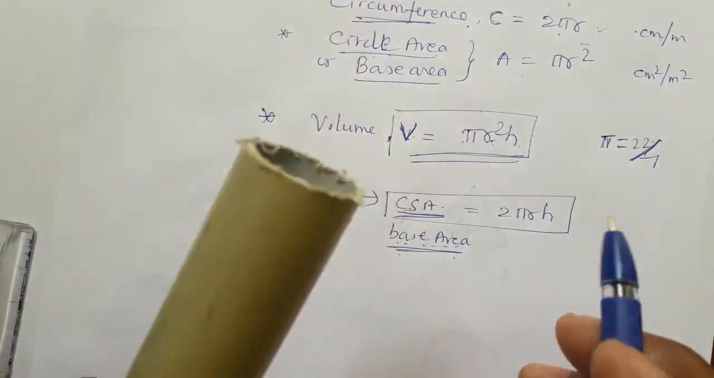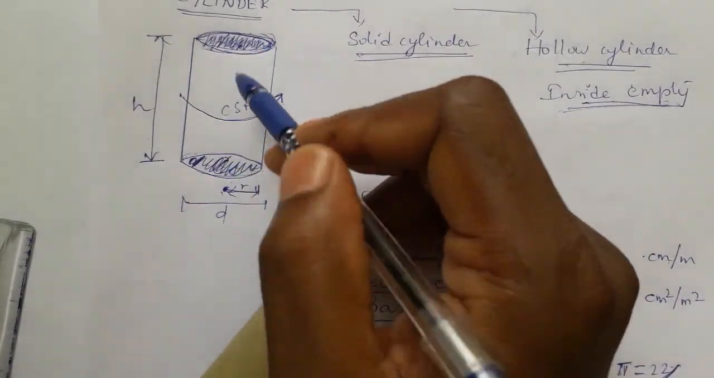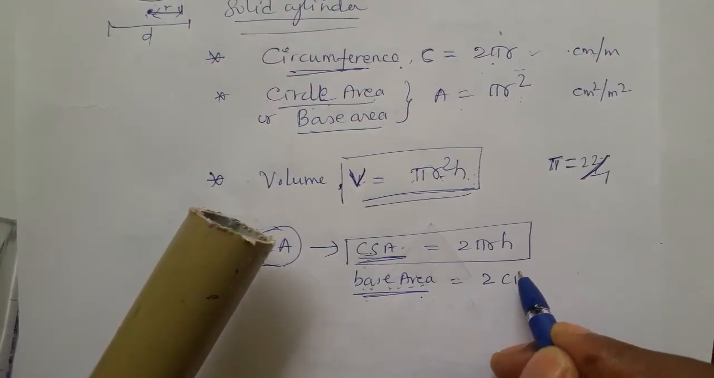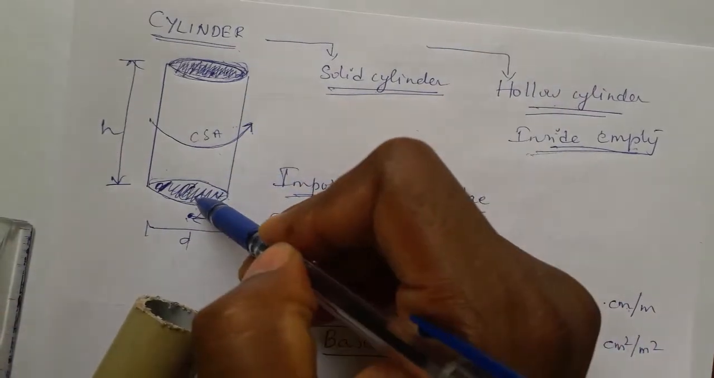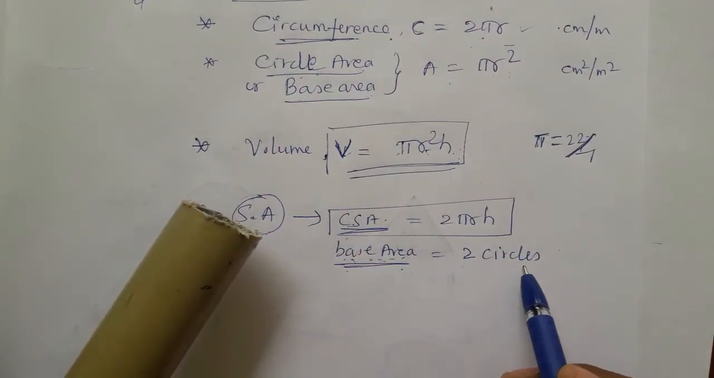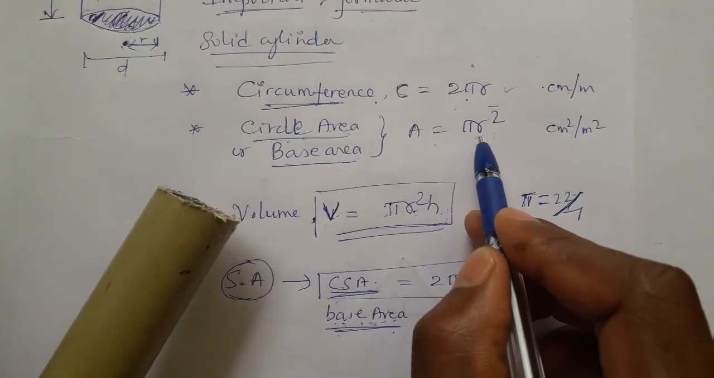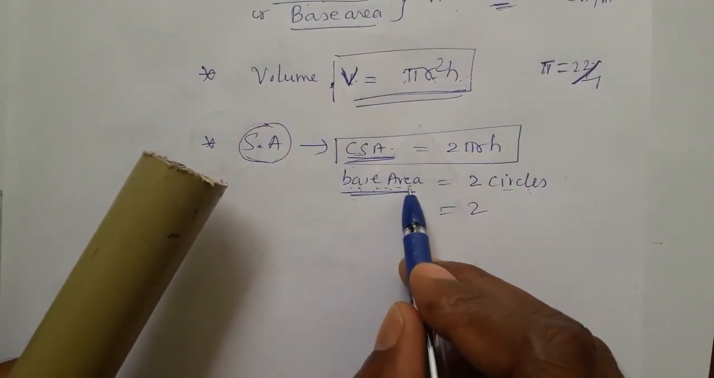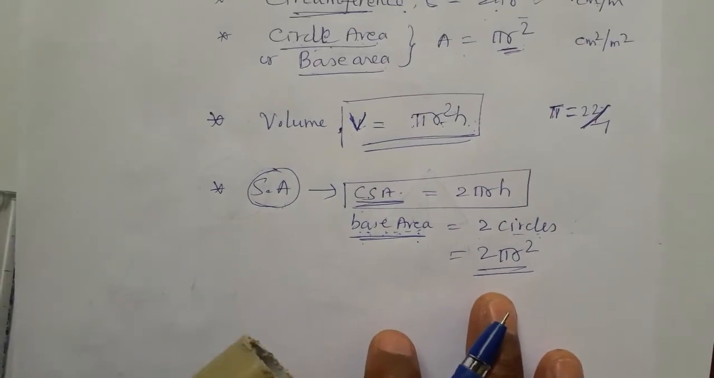Base area, as we already studied, means these two, top and bottom, two circles. In a cylinder there are two bases, this is one base and this is another base. One circle area is pi r square, correct? Here in the cylinder there are two circles, that means 2 pi r square. This is the formula to find out base area.